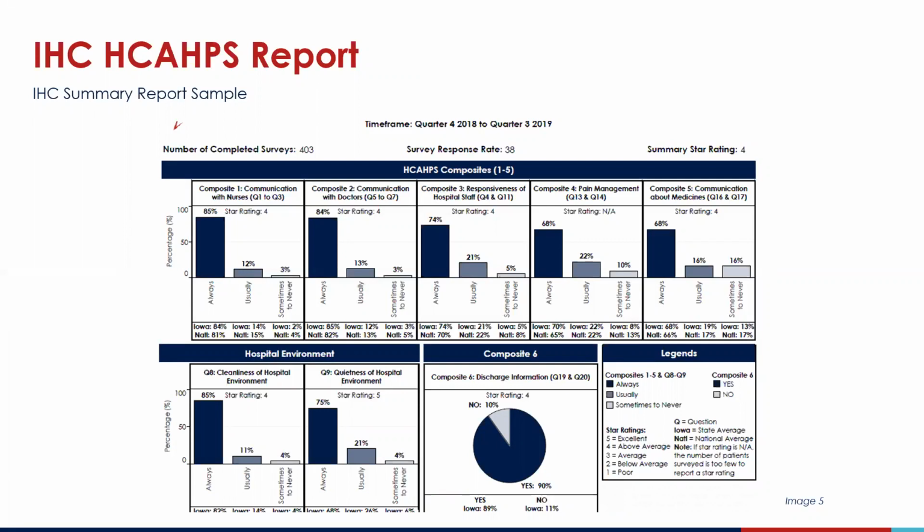for each composite rating. Please know that we do recognize the data is very old, and we continue to communicate with the Federal Office of Rural Health that we would like to get some assistance to try to obtain the data a little more timely. So then in turn, the Iowa Healthcare Collaborative can send these reports out to our hospitals.